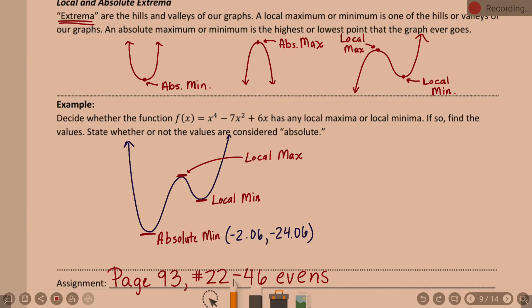The min or max value is technically the y value, because how low does it go is negative 24.06. Where does it happen is the x value. So that's a big thing to understand moving forward. But if you put the ordered pair there, it's good. You've got the information. But you've definitely got to have the min value is this negative 24.06.